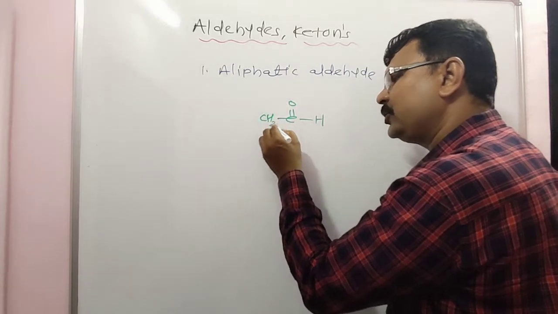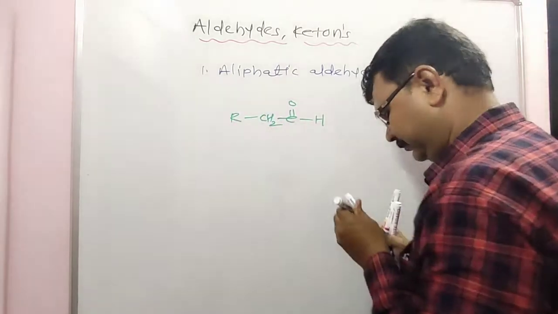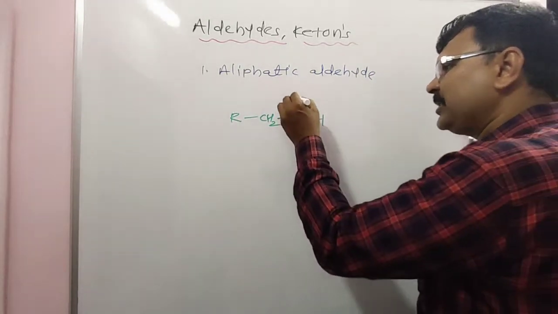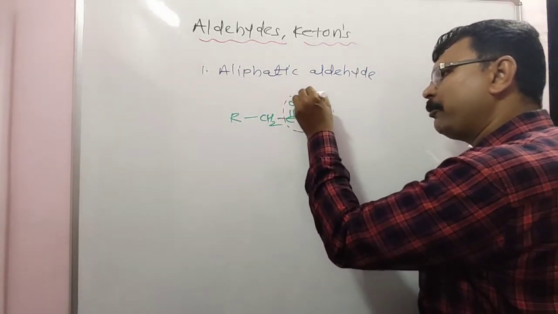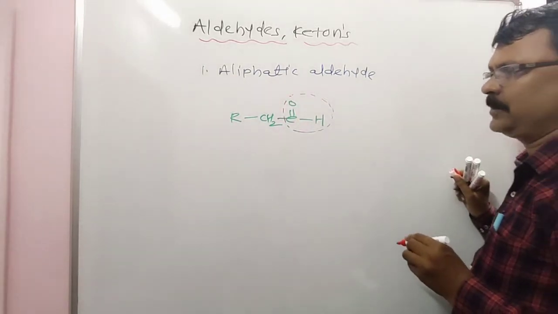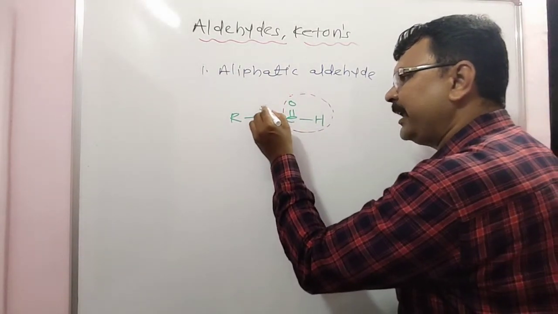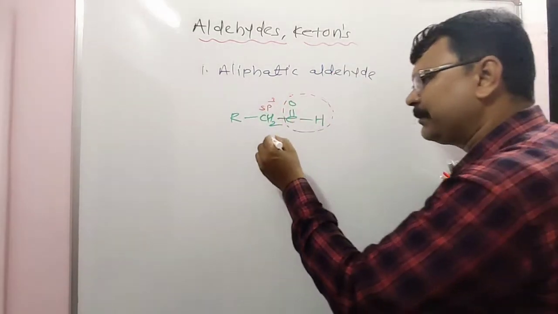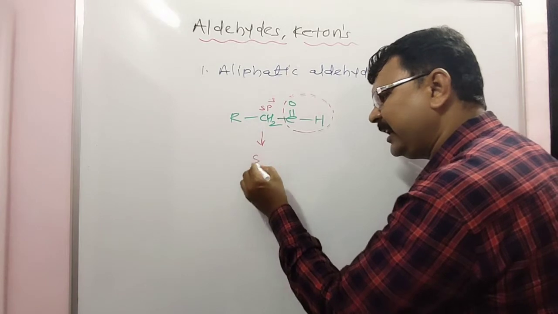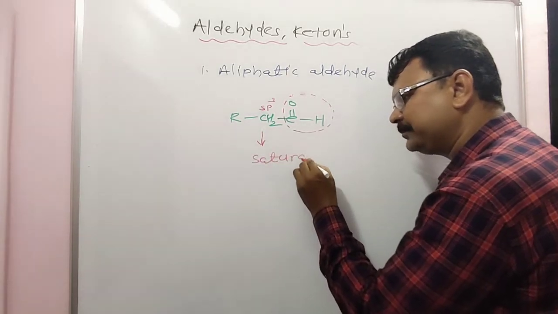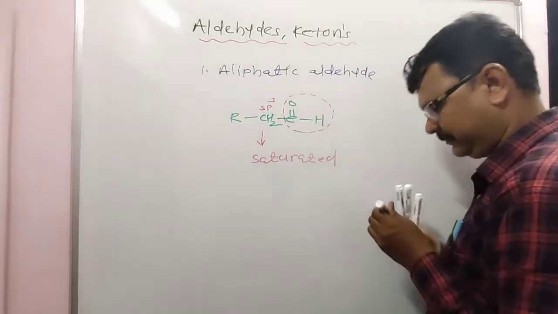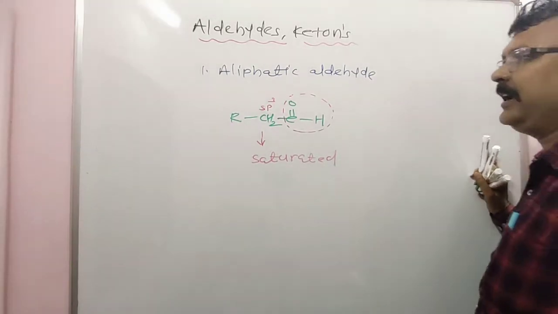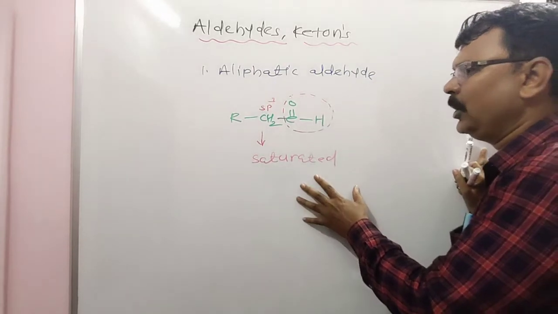Everybody here, you know this compound here. CH2, like this R. You know, what is this? This is the CHO group, the aldehyde group or formyl group. The CH2 group here, hybridization sp3 carbon, that is, everybody, a saturated carbon. Look here, an aliphatic aldehyde here.